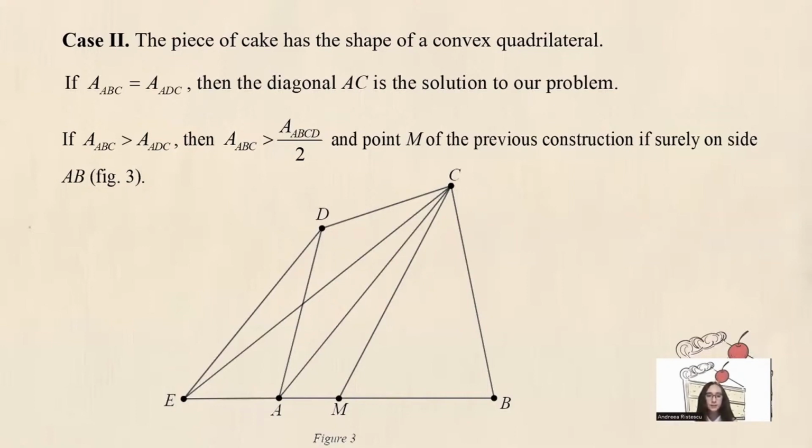If the triangle ABC has its area greater than the area of the triangle ADC, we deduce that the area of the triangle ABC is greater than half of the area of the cake. So M, the midpoint of side EB from the previous construction, is for sure on side AB. Using the method presented by my colleague, we deduce that line CM divides the cake into pieces of equal areas. So line CM is the solution in this case.